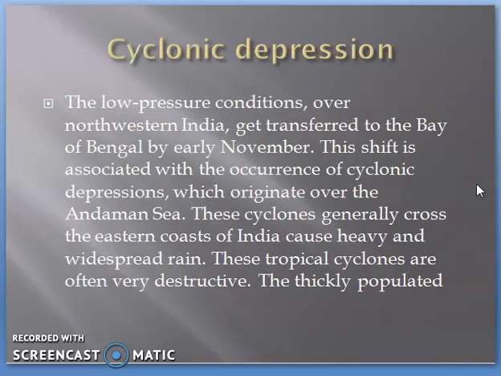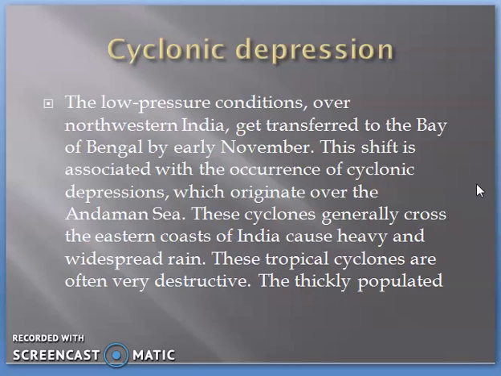In this period of the retreating monsoon, we can see cyclonic depressions because the low pressure condition over northwestern India gets transferred to the Bay of Bengal by early November. The shift is associated with the occurrence of cyclonic depressions, which originate in the Andaman Sea, and the cyclones generally cross the eastern coast of India. Because of it, heavy rainfall occurs, and these tropical cyclones are very destructive.